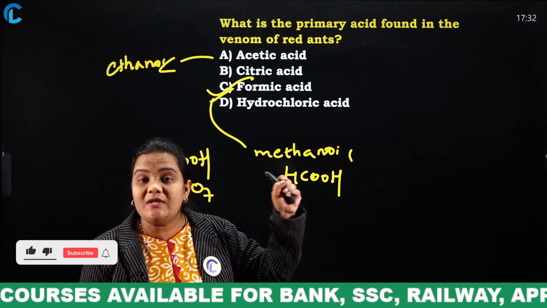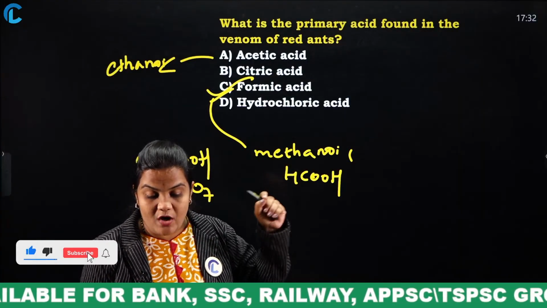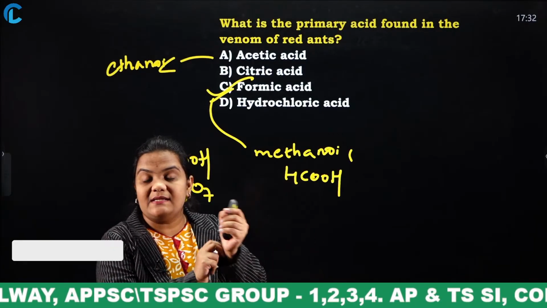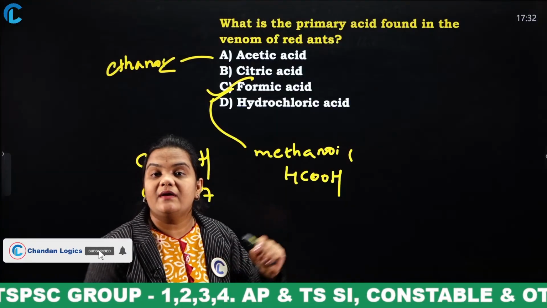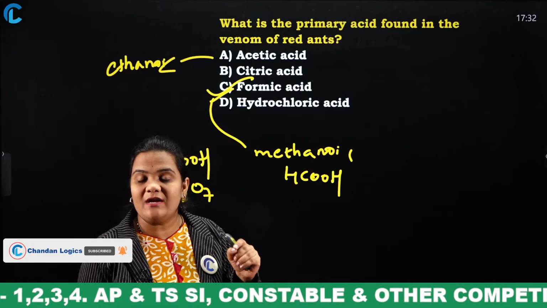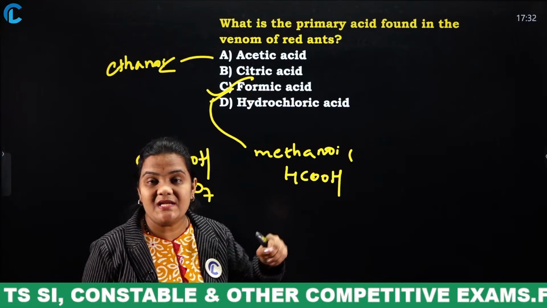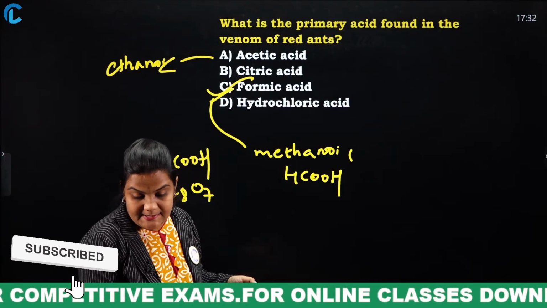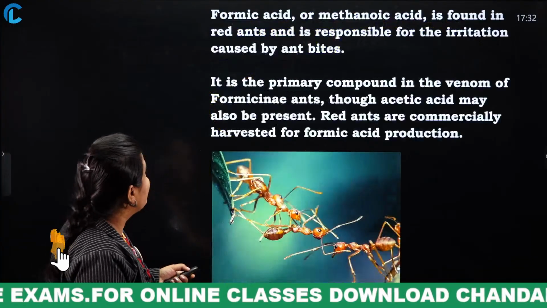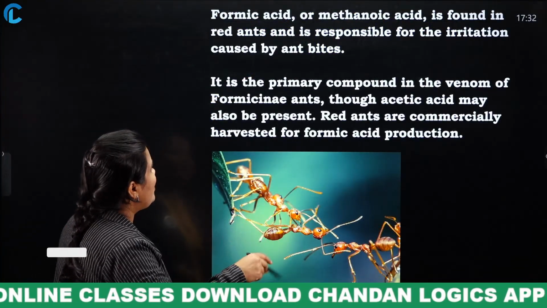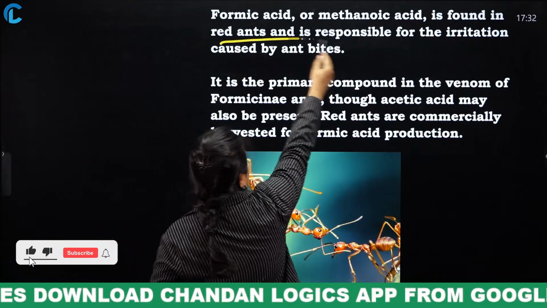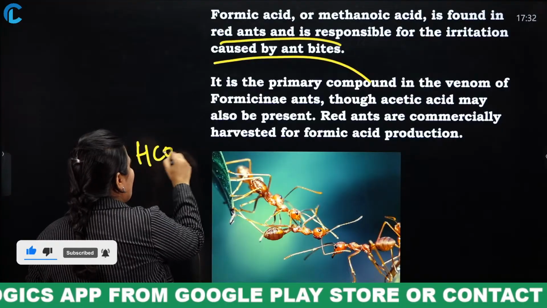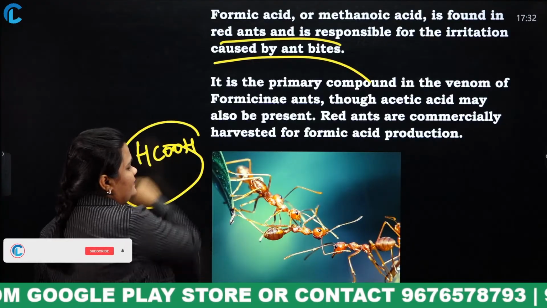Formic acid. Due to the presence of this formic acid, what happens? We can sense the burning sensation. If an ant bites, we will sense the burning sensation due to the presence of this formic acid. Clear? Yes. Formic acid or methanoic acid is found in red ants and is responsible for the irritation caused by ant bites. What is the formula? HCOOH. Okay.